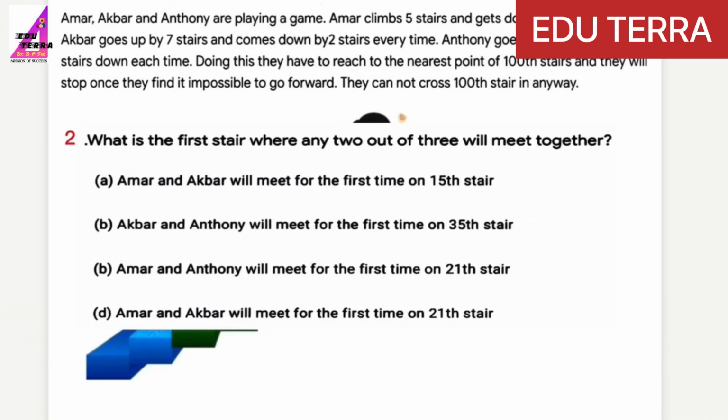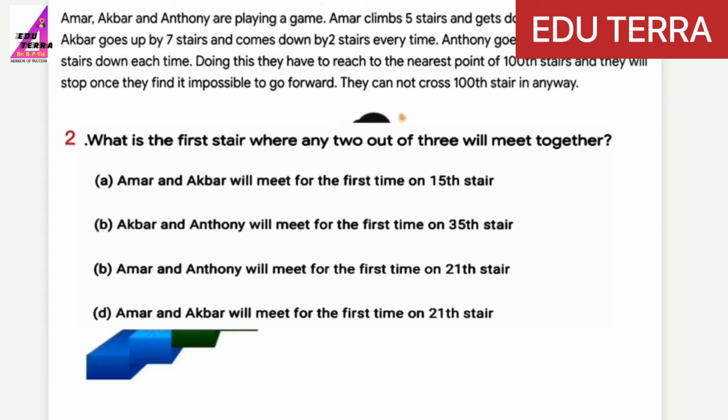Question number 2. What is the first stair where any 2 out of 3 will meet together? A. Amar and Akbar will meet for the first time on 15th stair. B. Akbar and Anthony will meet for the first time on 35th stair. C. Amar and Anthony will meet for the first time on 21st stair. D. Amar and Akbar will meet for the first time on 21st stairs.